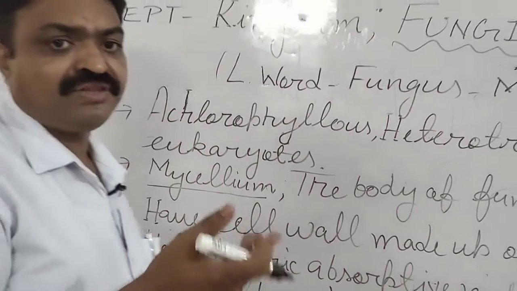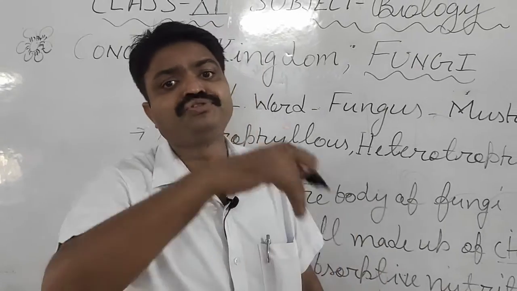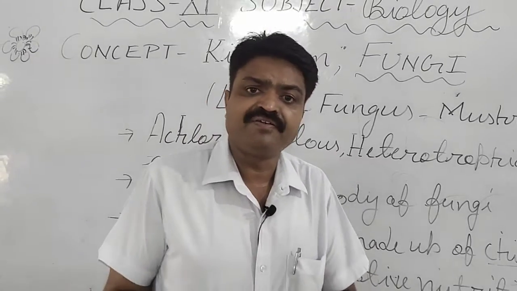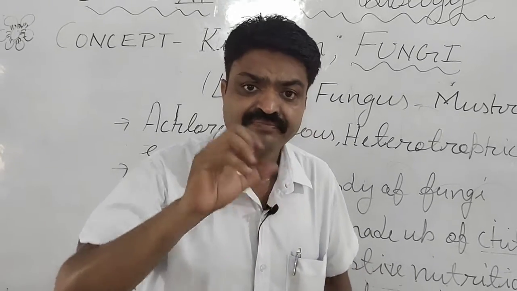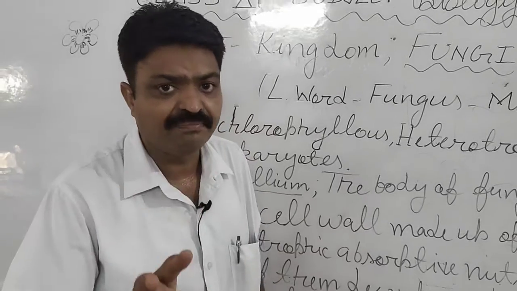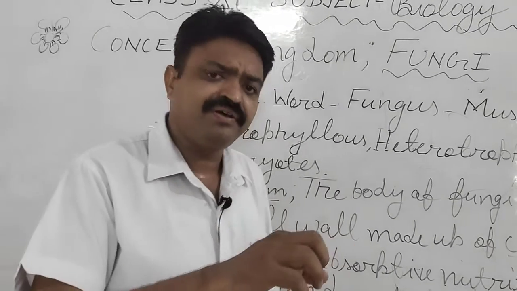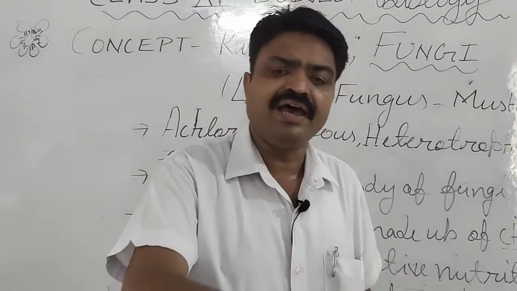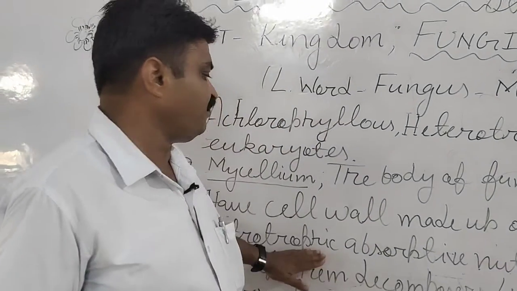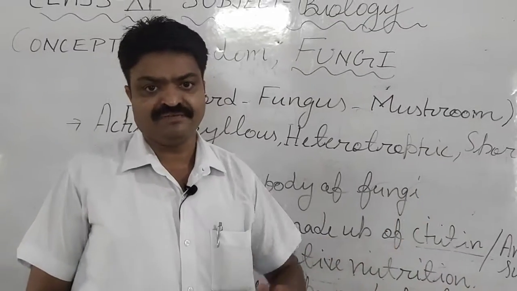And they have the heterotrophic absorptive mode of nutrition. Means they digest the food or that decaying material, and after digesting they absorb it. That's why they have heterotrophic absorptive nutrition.